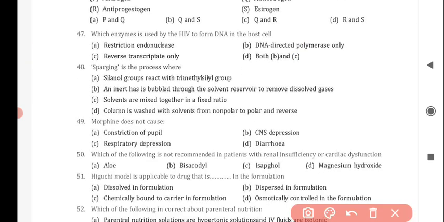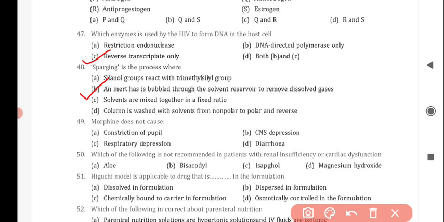Next question is, which enzyme is used by the HIV to form DNA in the host cell? And the correct answer is option C, reverse transcriptase. Next question is, sparging is the process where, and the correct answer is option B, an inert gas is bubbled through the solvent reservoir to remove dissolved gases.